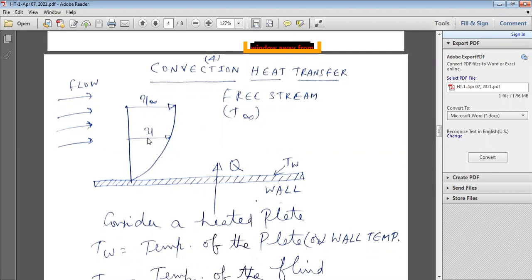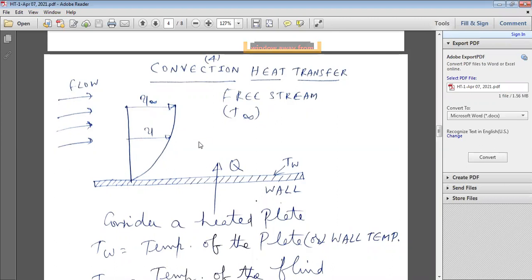Convection currents are developed whenever we heat the fluid and the temperature of the fluid particle increases. Whenever the temperature of the fluid particle increases, its density decreases. Due to density differences, convection currents are developed. The hot plate transfers heat to the cold fluid, so the temperature of the fluid increases.